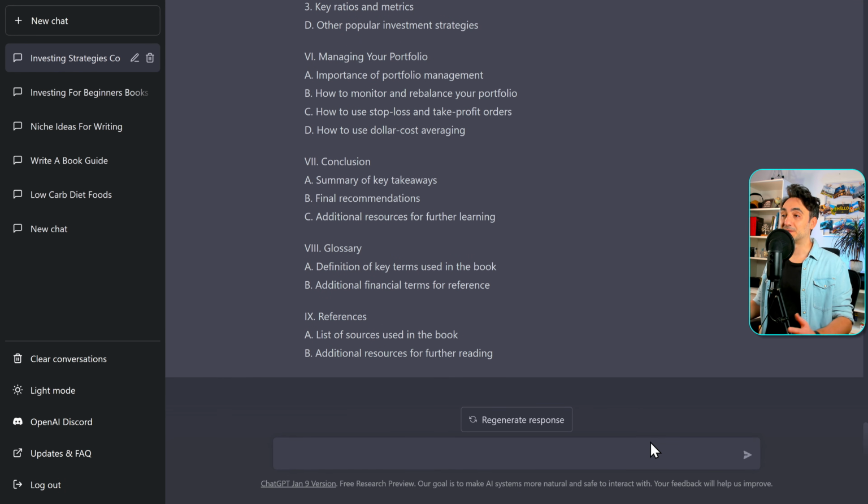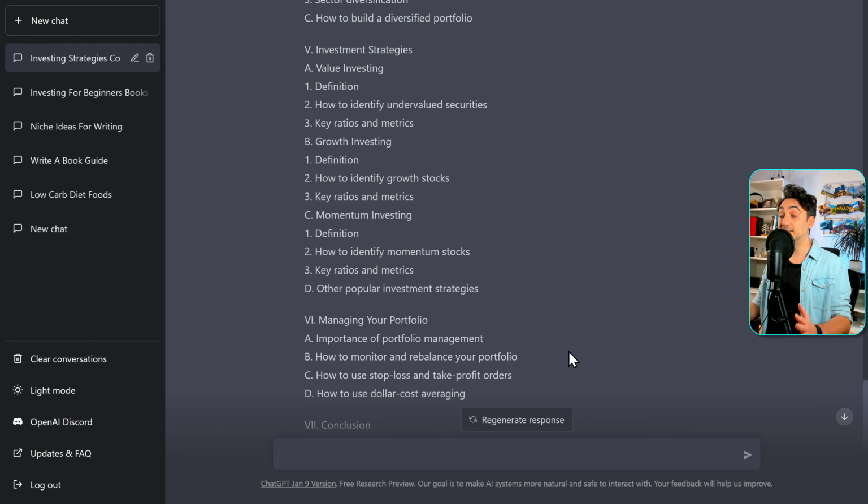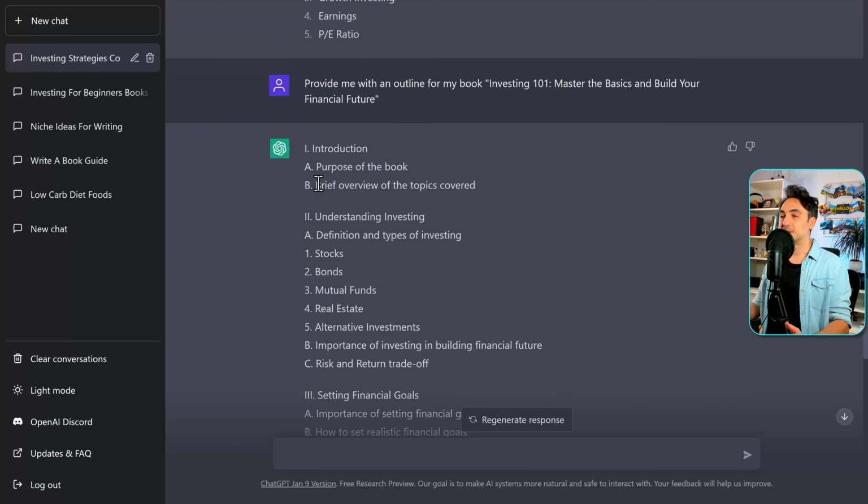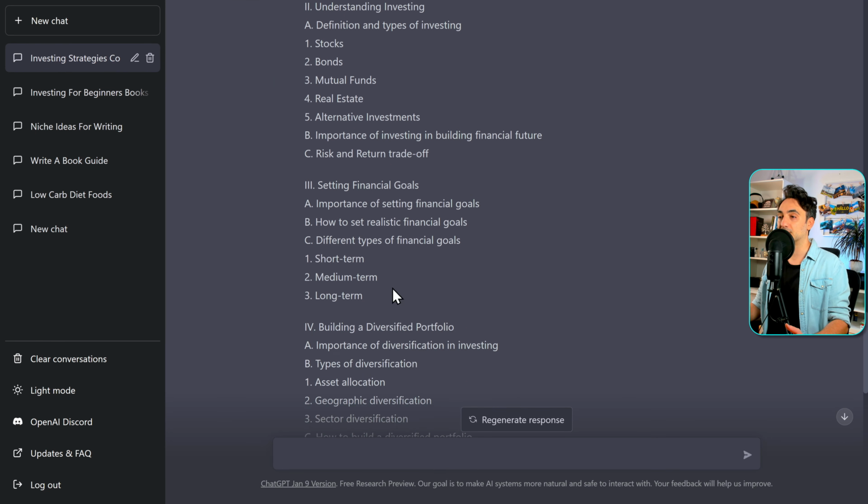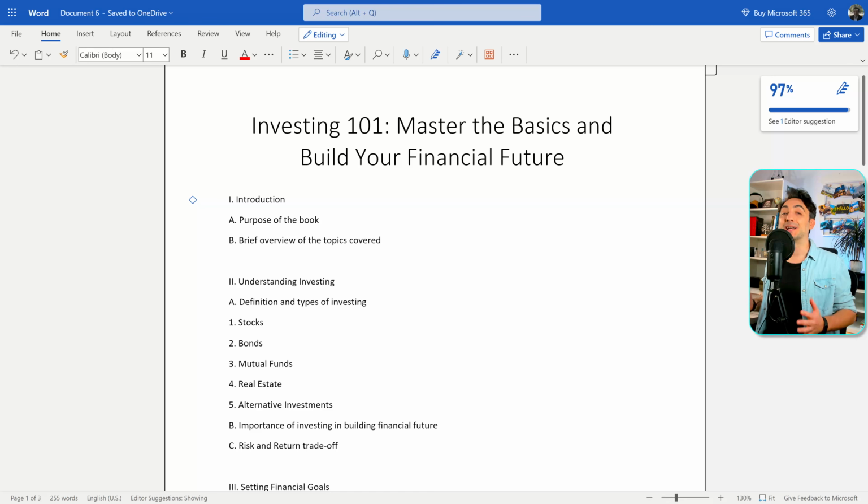This is just awesome. So let's see what we have here. It's really detailed. It starts with an introduction, then understanding the concept, I think stocks, bonds, and so on, then setting the goals. I think it's really a perfect one. Alright, so as you can see, in a few seconds, we have an outline, we have a structure and plan for our book.